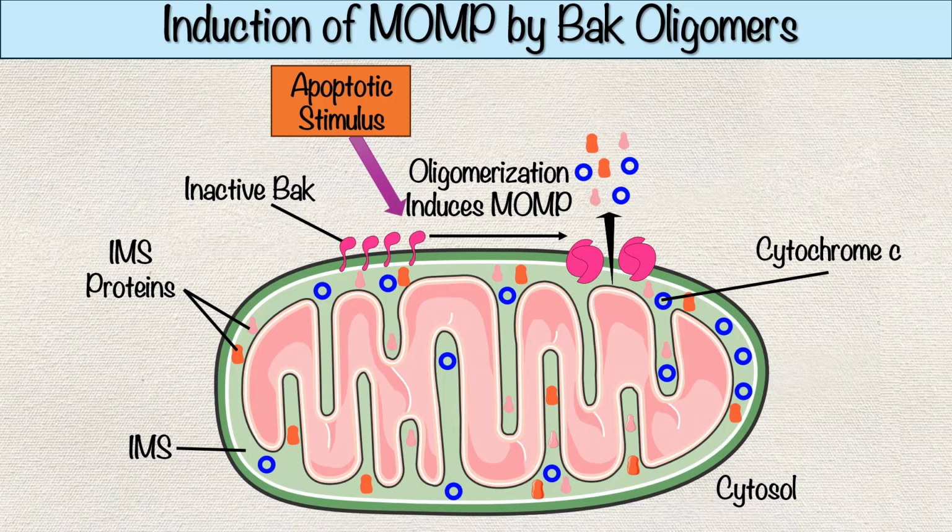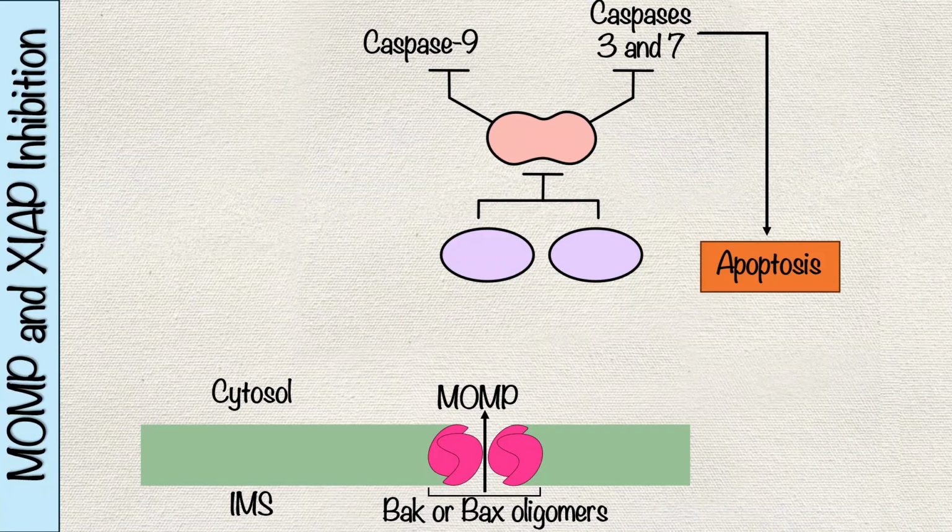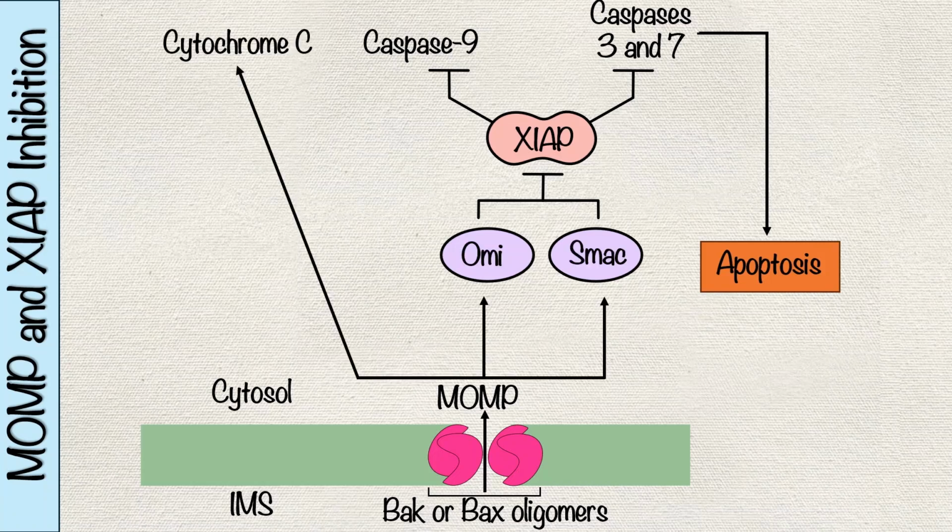Although distinct, the extrinsic and intrinsic pathways can collaborate to ensure effective apoptosis. For example, some cells rely on the intrinsic pathway to overcome inhibitors like XIAP, or X-linked inhibitor of apoptosis protein. The XIAP binds to and inhibits caspases, setting a threshold that must be overcome for apoptosis to proceed. During MOMP, mitochondria release anti-IAP proteins like Smac and OMI. These proteins bind XIAP, preventing it from blocking caspases and ensuring apoptosis completes successfully.